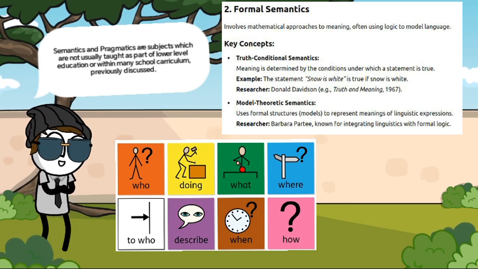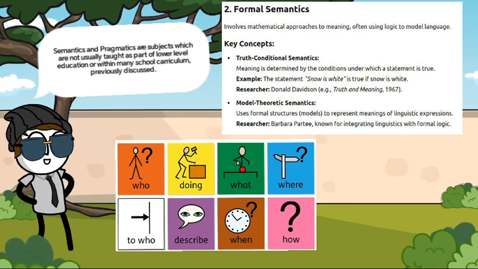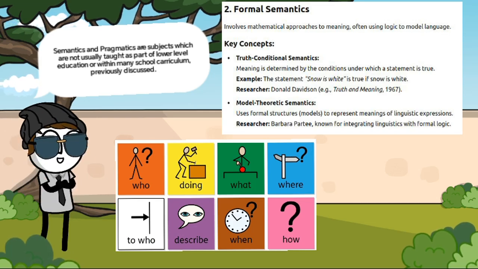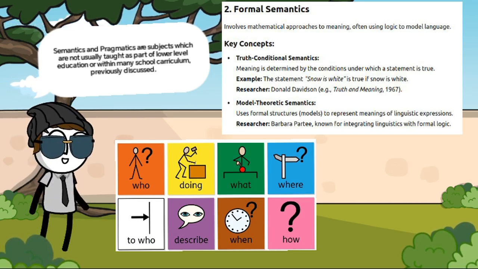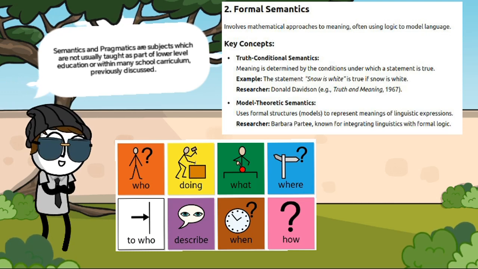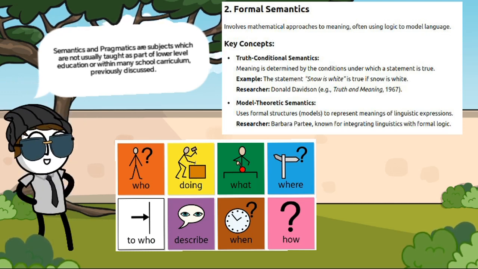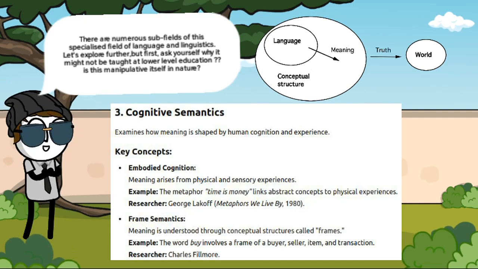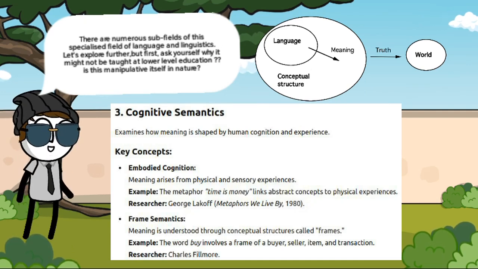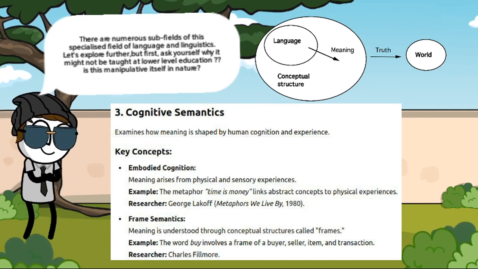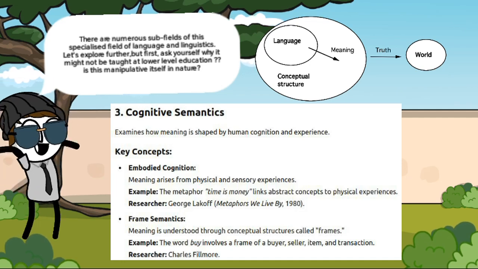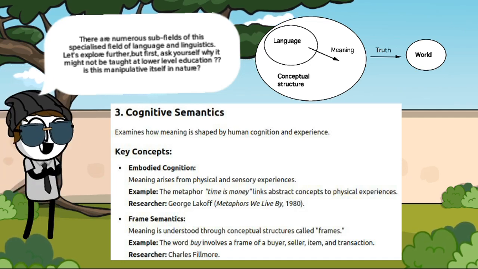Then we have model theoretic semantics, which uses formal structures, models, to represent meanings of linguistic expressions. Researcher Barbara Partee, known for integrating linguistics with formal logic. There are numerous subfields of this specialized field of language and linguistics. Let's explore further cognitive semantics, but first, ask yourself why it might not be taught at lower level education.